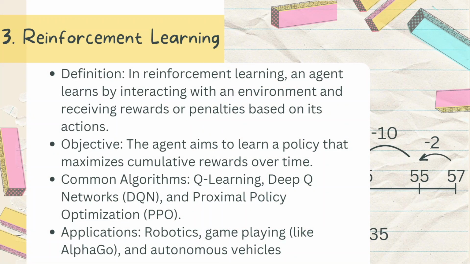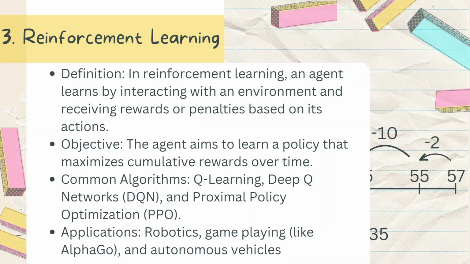Now let's talk about reinforcement learning. The definition is that reinforcement learning is where an agent learns by interacting with an environment and receiving rewards or penalties based on its actions. The objective of reinforcement learning is that the agent aims to learn a policy that maximizes cumulative rewards over